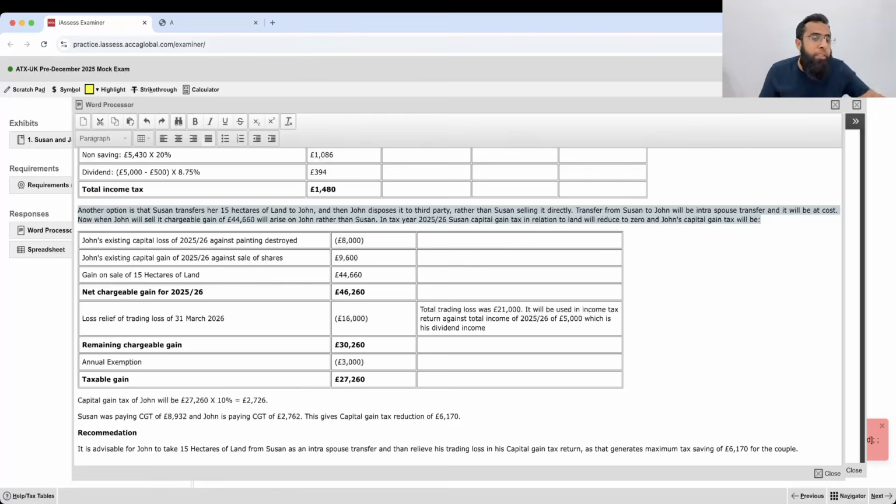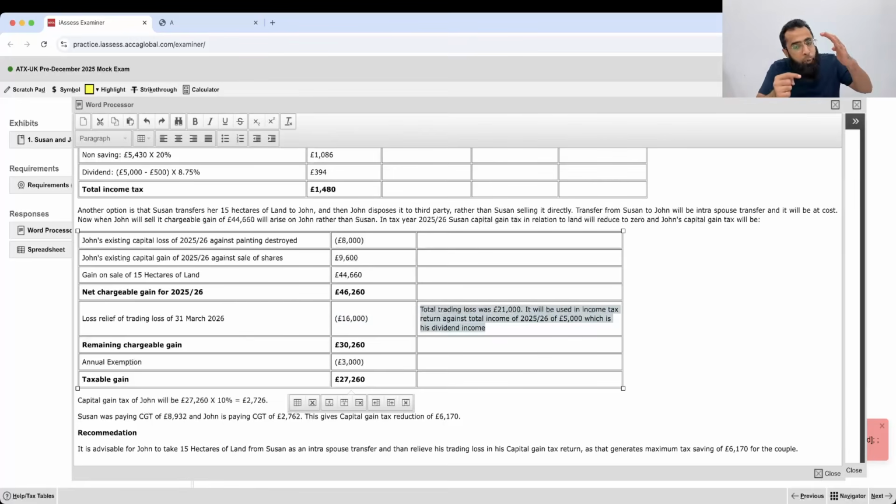And now John sells it in the market. So in this situation, his existing loss and his existing gain remain the same. The gain on the 15 hectares of land gives us the net chargeable gain of 46,260. We offset our loss relief. Now our trading loss was 21,000.